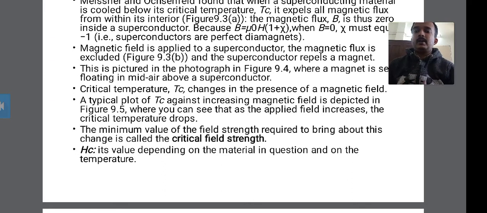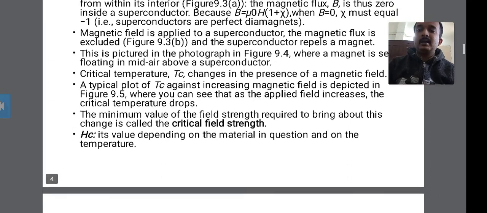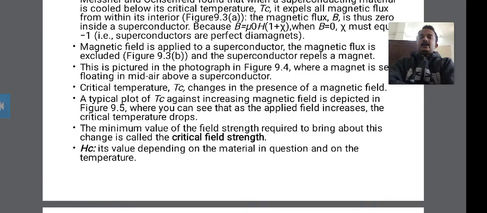Look at this picture. It shows a permanent magnet floating over the superconducting surfaces. Below are the superconducting surfaces, and the magnet floats over these superconductors. This is superconductivity.